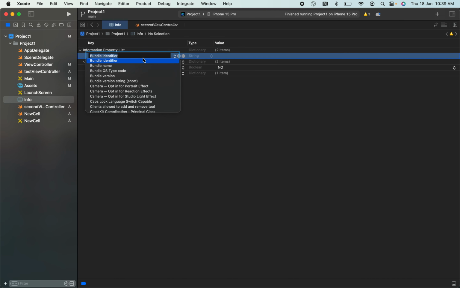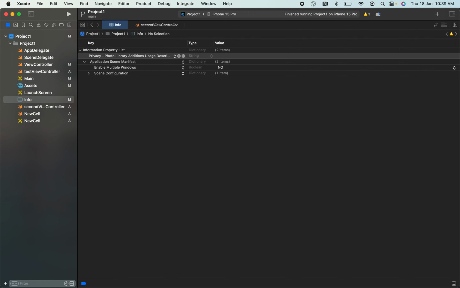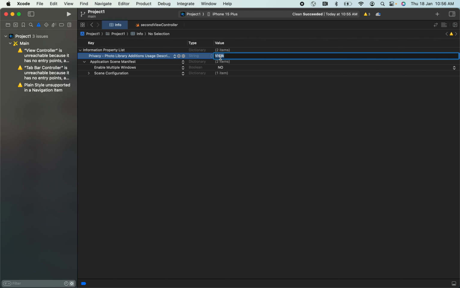In this you can type privacy, and a lot of options will be available. In that, you can use the Photo Library Additions Usage Description, and here you can add any string that you want to show as additional information to the user.